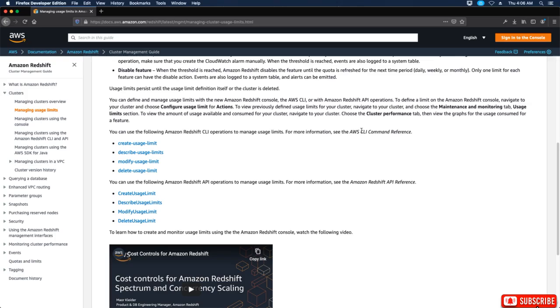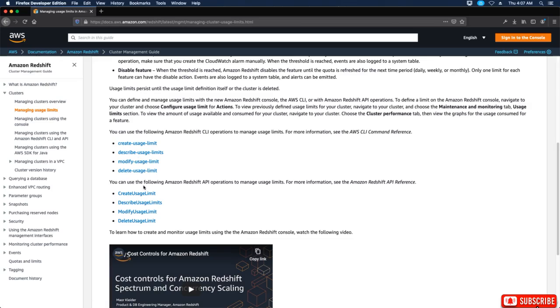So you can use the following Amazon Redshift CLI operations to manage limits. For more information, see the AWS CLI command reference. Now, we're going to go more in depth into this, but let's just go over a quick overview of it, and then we'll talk about it in the upcoming videos. So create usage limit, describe usage limits, modify usage limits, and delete usage limits.